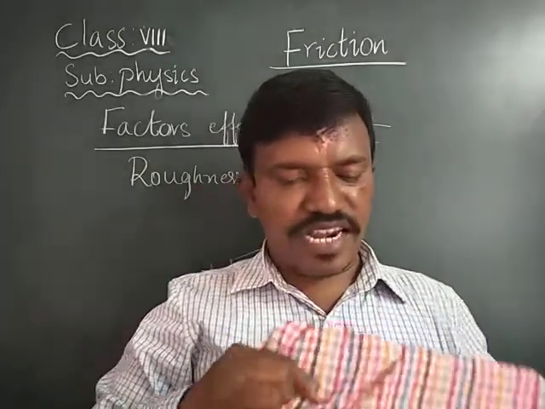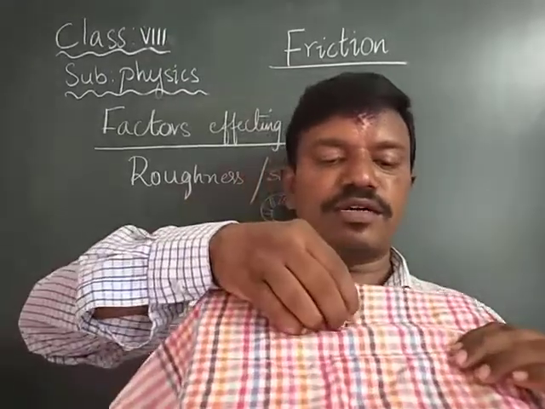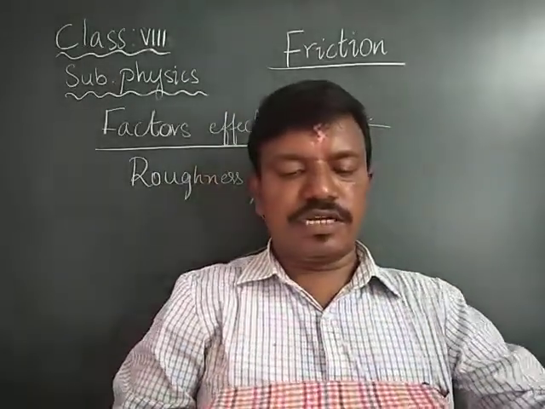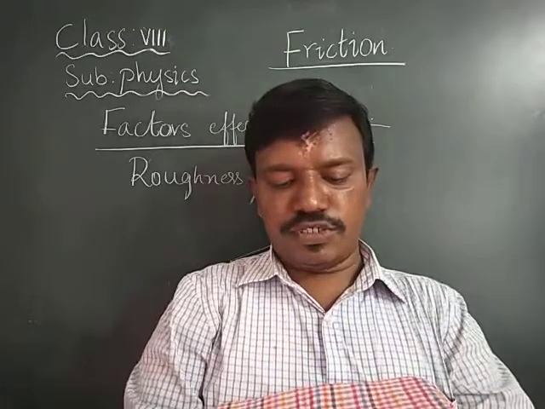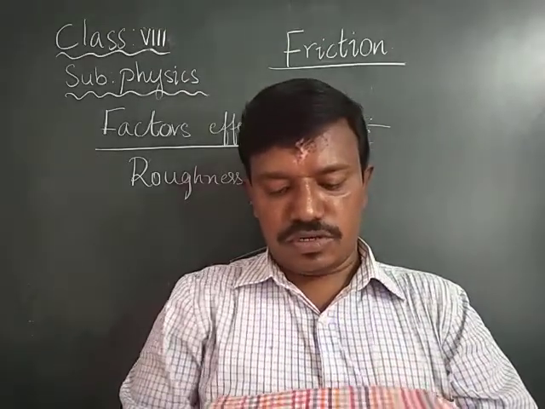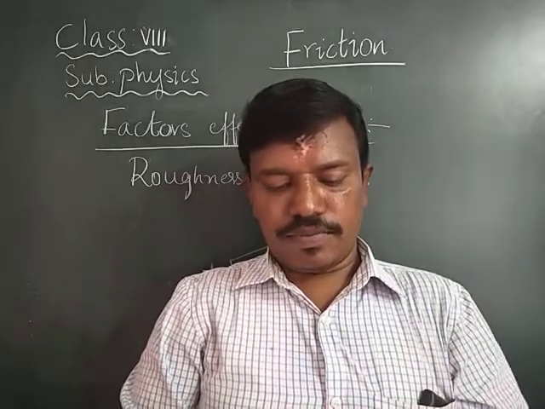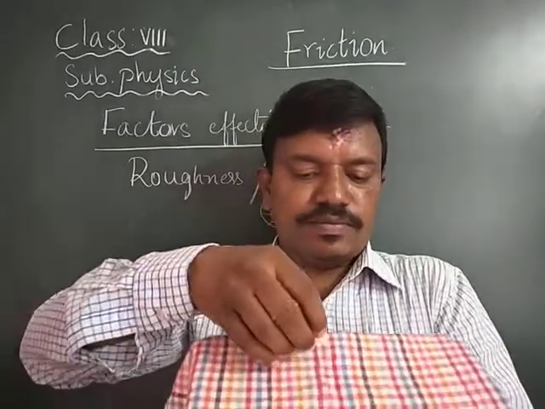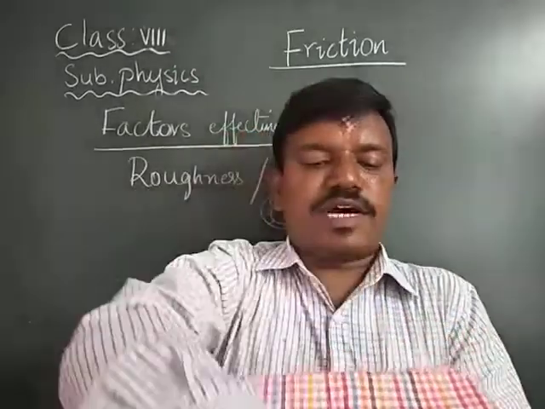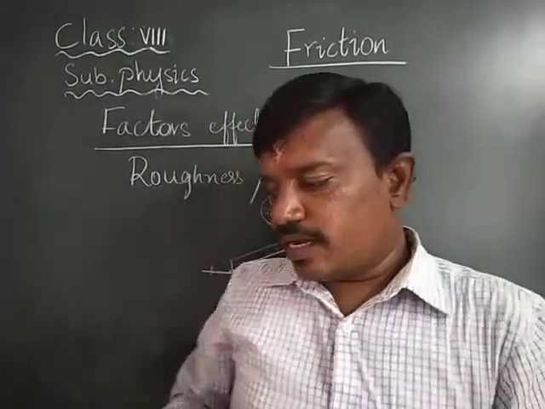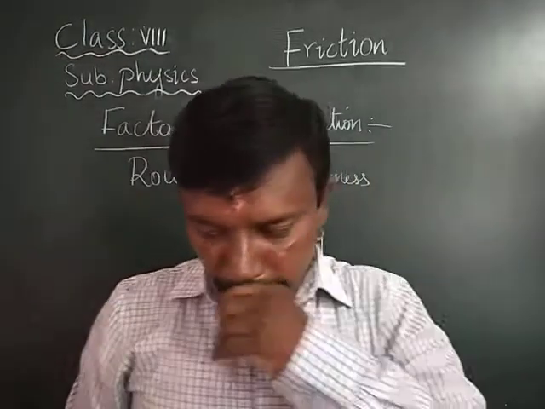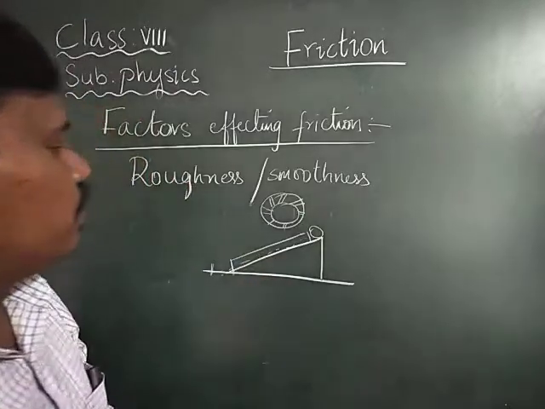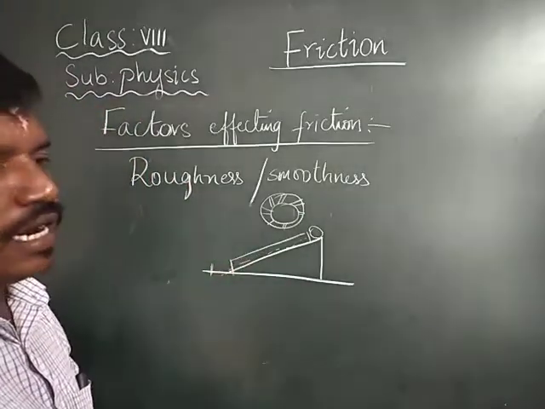This is because of the interlocking of the object on the other object. In this case, you have to see that no wrinkles are there. It should be a smooth surface. No wrinkles should be there. In such a case, we see that it is not moving as fast as in the first case. This is because of the interlocking of the surface of one object on the other surface.